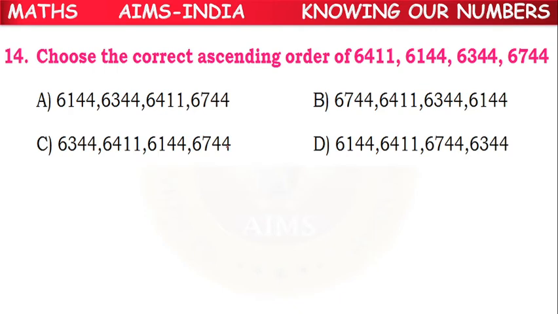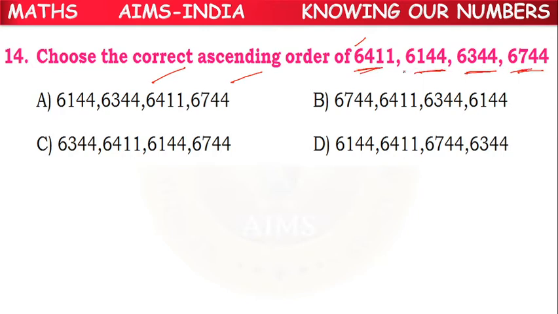Next. Choose the correct ascending order of given numbers. How many numbers they have given here? 4 numbers they have given. We have to find the ascending order. While checking the ascending order, we have to see the extreme left digit, because all are 4-digit numbers.